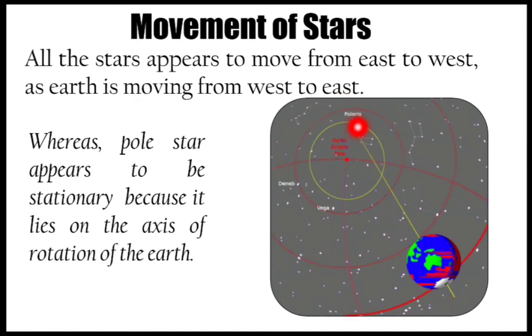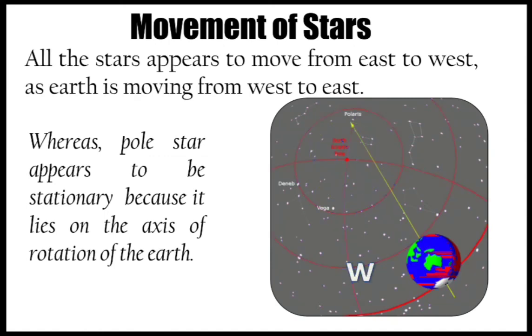The Earth is rotating around this particular axis, and Polaris, the pole star, lies on the same axis. That is why the pole star remains stationary in position, or looks stationary.